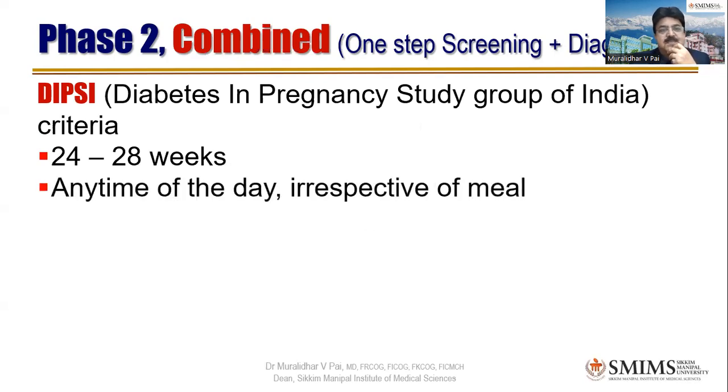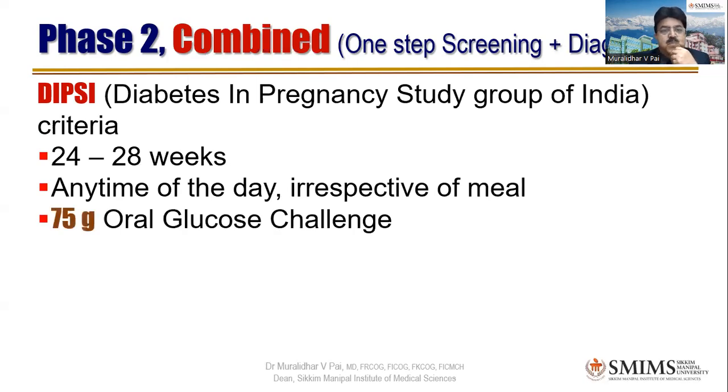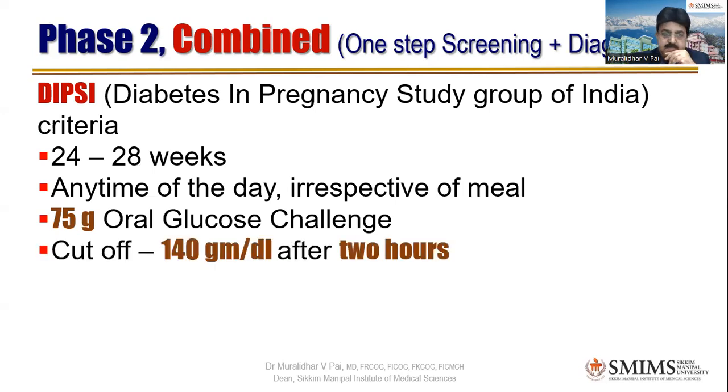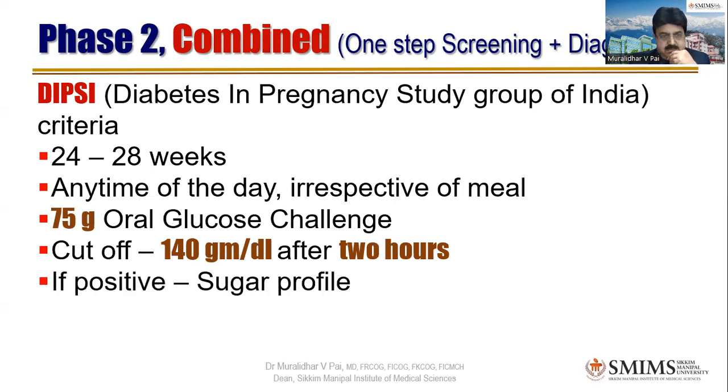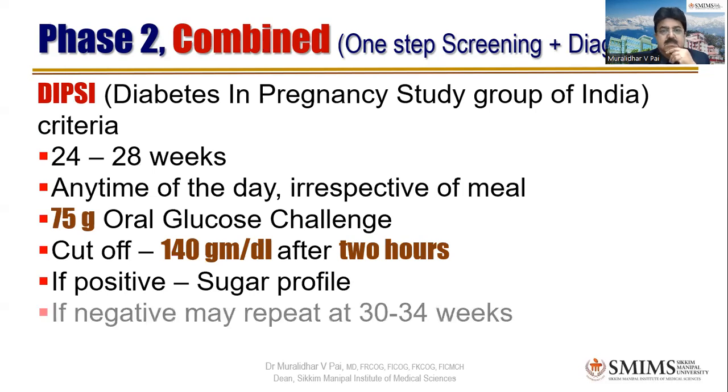Here also it's irrespective of her fasting status. This is very important. When she visits the hospital, irrespective of the day, that is the most convenient, isn't it? So anytime we give her 75 grams of anhydrous glucose and check her glucose values 2 hours later. If it is less than 140, she's said to be normal. More than 140, she's said to have gestational diabetes mellitus. More than 200, we treat her as overt DM.